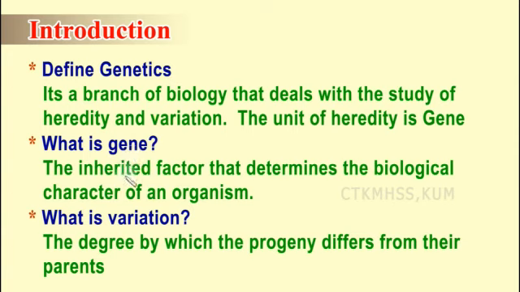So what is variation? I told you before what is variation. The degree by which the progeny differs from their parents. There are many similarities between a parent and the offspring. But even though there are similarities, there are certain differences also. Those differences are called variation, which occurs because of recombination. So the degree by which the progeny differs from their parents is called variation.